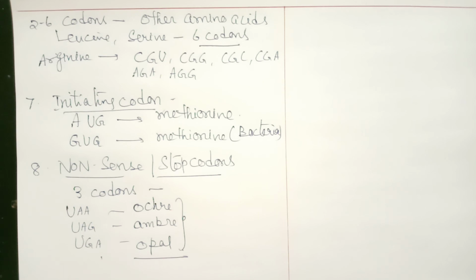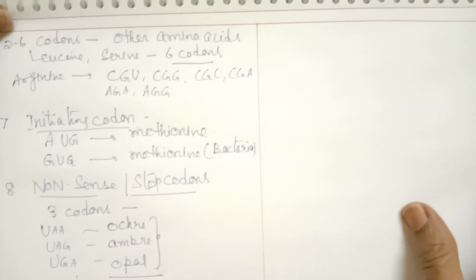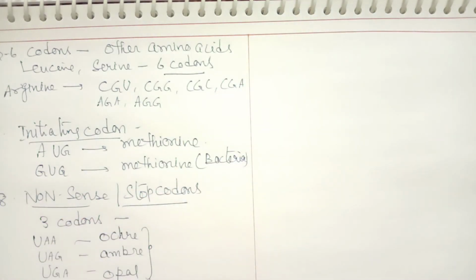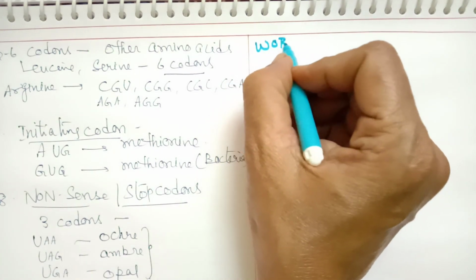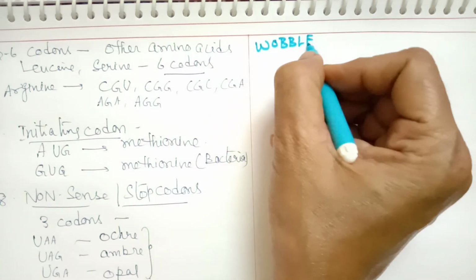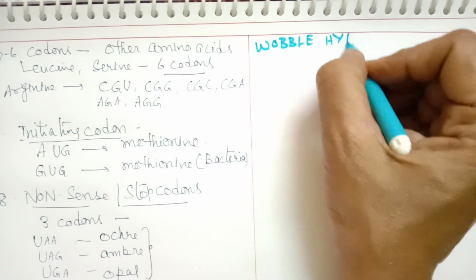Okay, now I am going to discuss the next topic, the wobble hypothesis. What is the meaning of the wobble hypothesis?